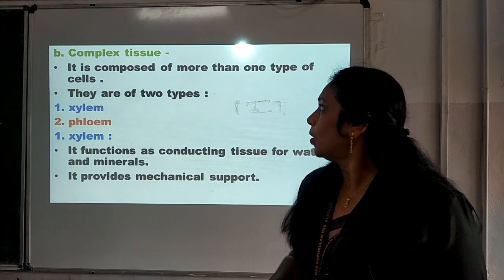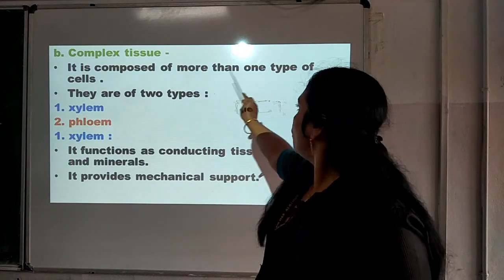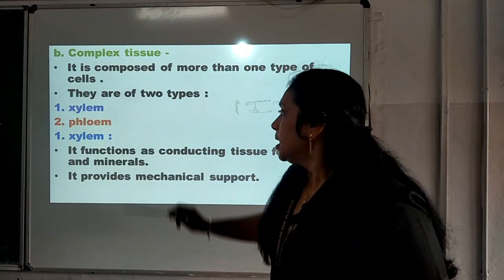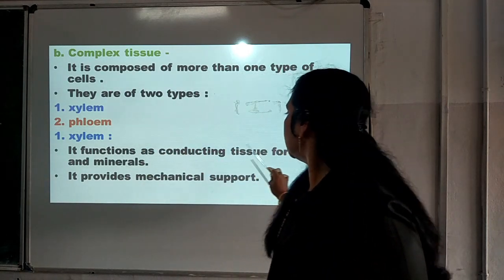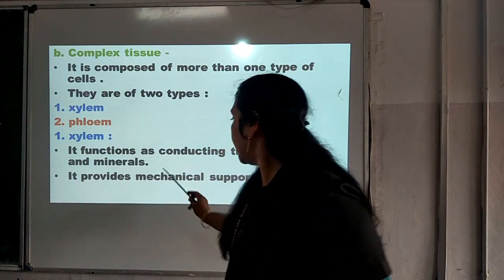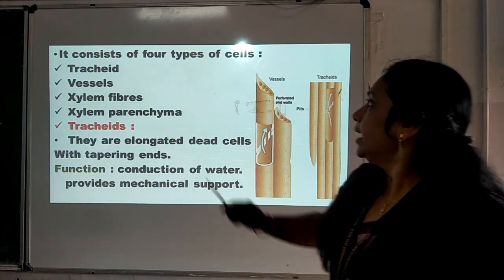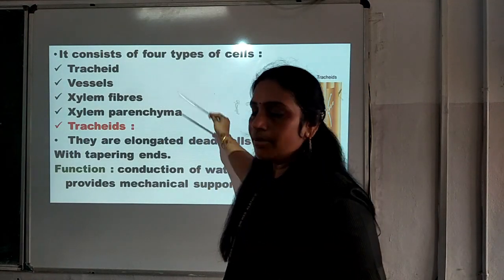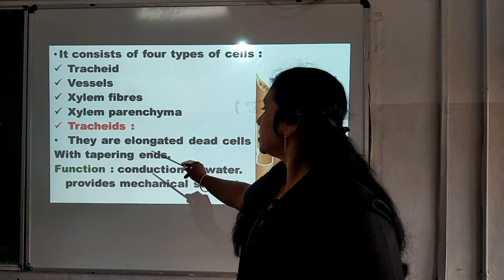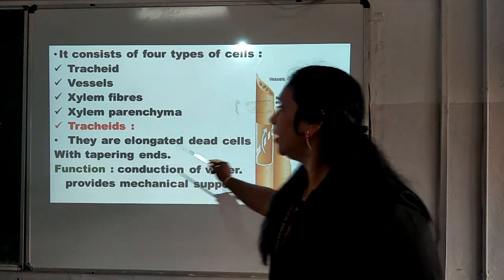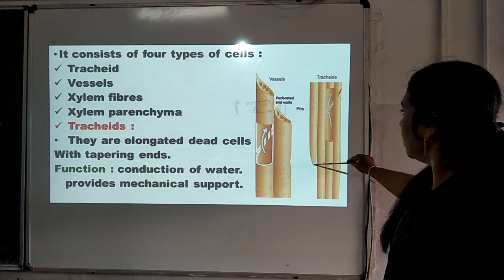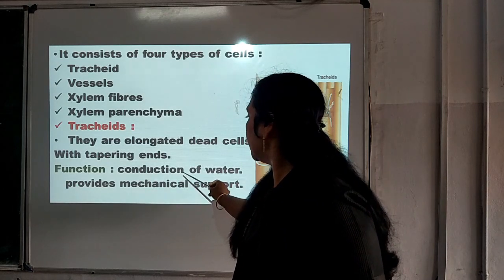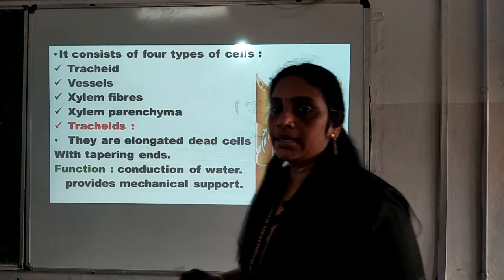Now, we are going to learn about complex tissue. It is composed of more than one type of cells, and they are of two types, xylem and phloem. Xylem functions as conducting tissue for water and minerals. It provides mechanical support. It consists of four types of cells: tracheids, vessels, xylem fibers and xylem parenchyma. Number 1 is tracheids. They are elongated dead cells with tapering ends. This is the tapering end. They are elongated and they are dead cells, and the function of tracheids is conduction of water and providing mechanical support.